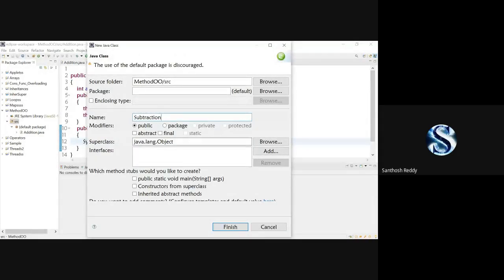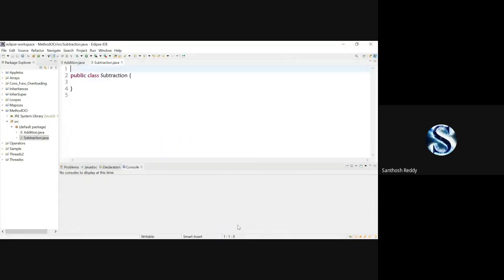Here I'll write Subtraction and finish. Now what I have to do here is extend the superclass. So extends, I'll pick the Addition class. Now it's done. There is one rule: whenever you are extending your parent class, if you have a constructor in the parent class, then you must have a constructor in the child class also.